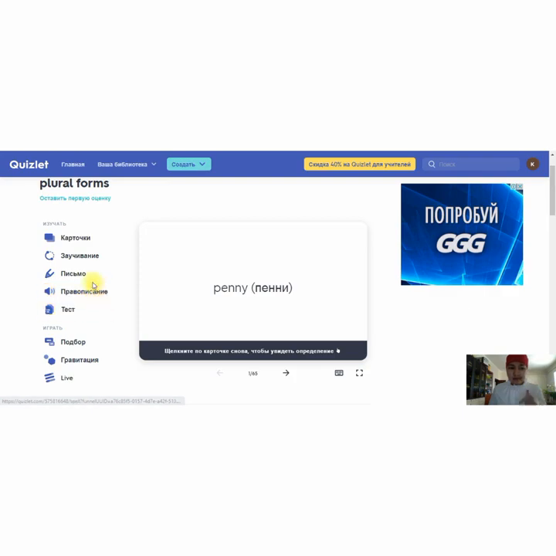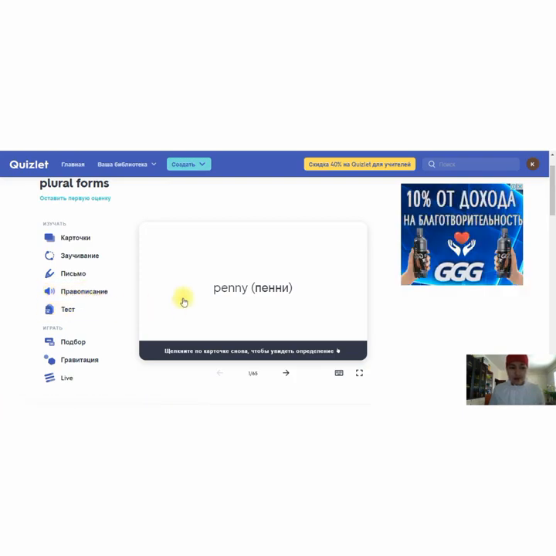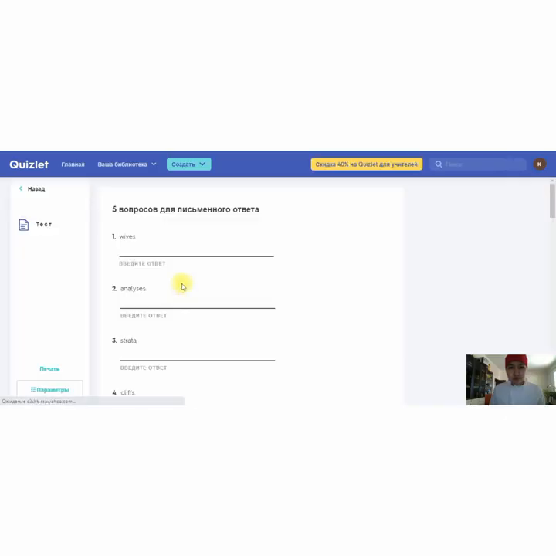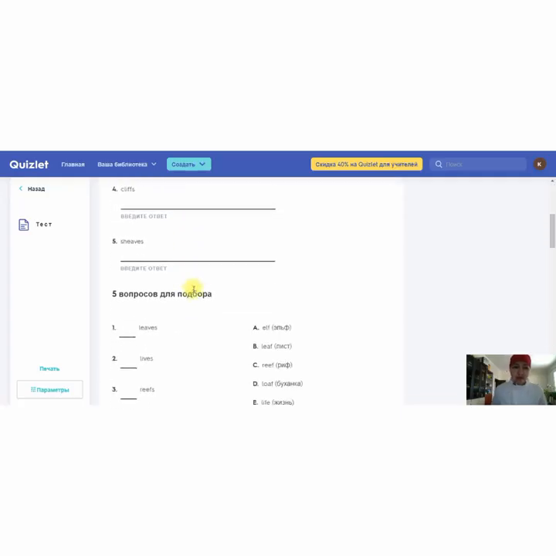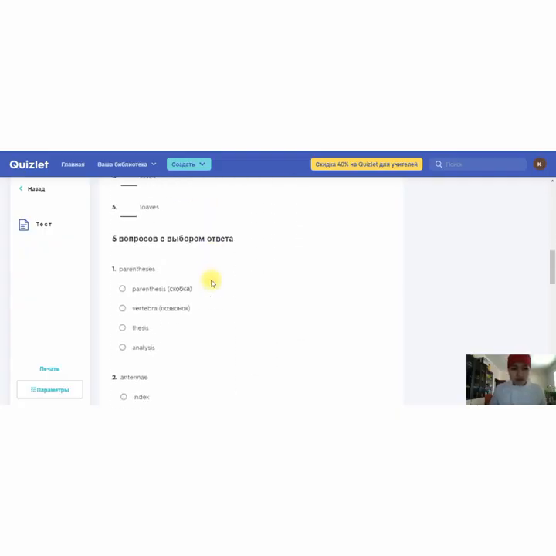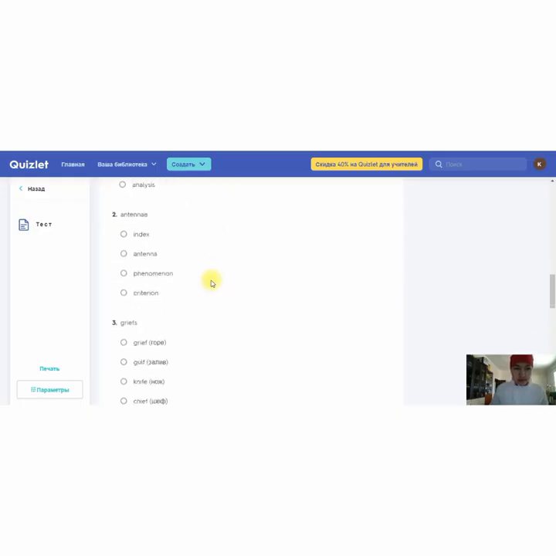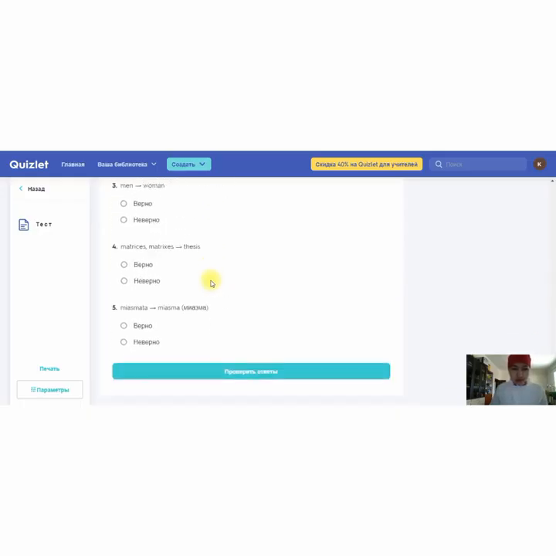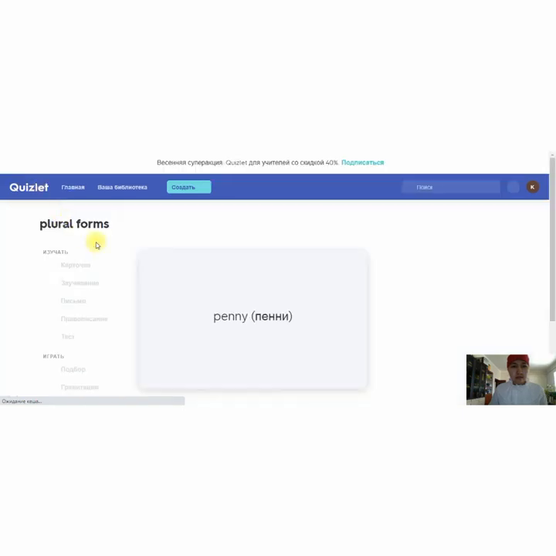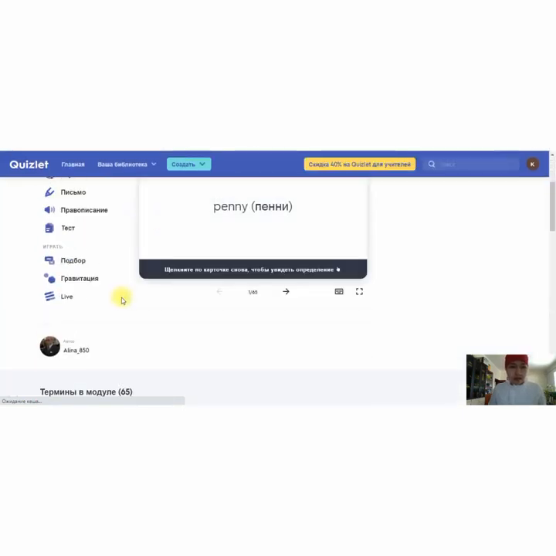Then we can listen and write, and also we have tasks to write the singular form, or you see there, choose the correct answer, and they just check their answers. So we can add different types of tasks.